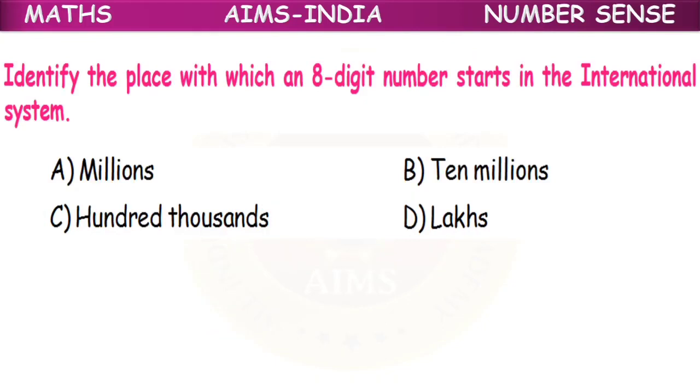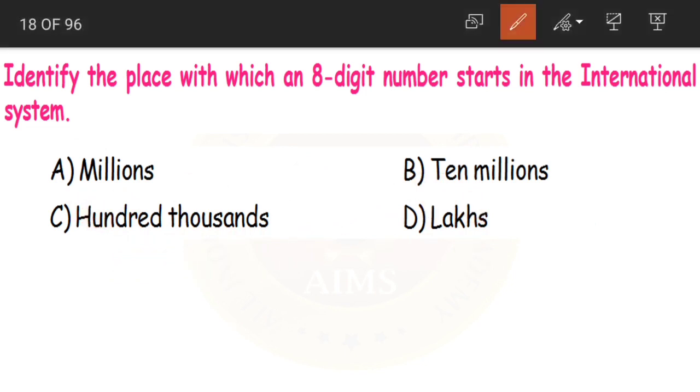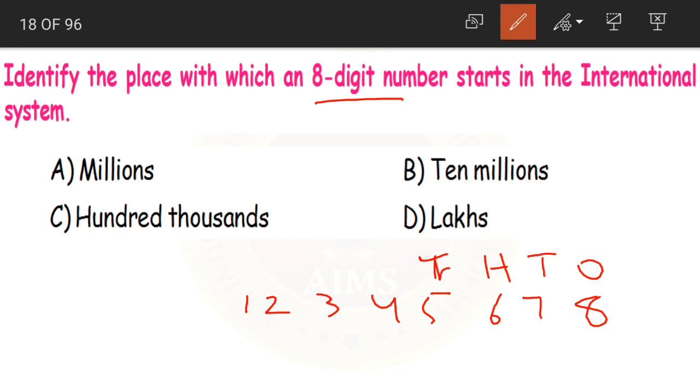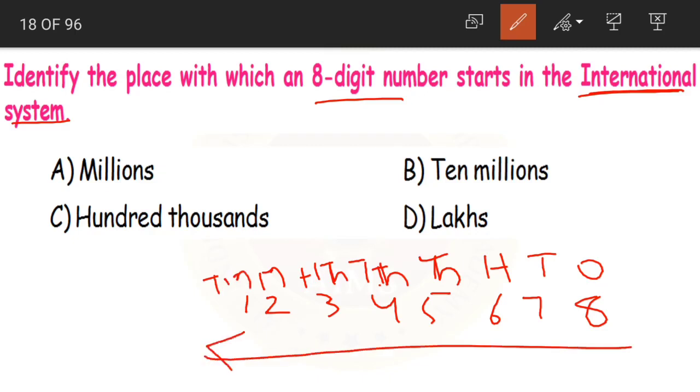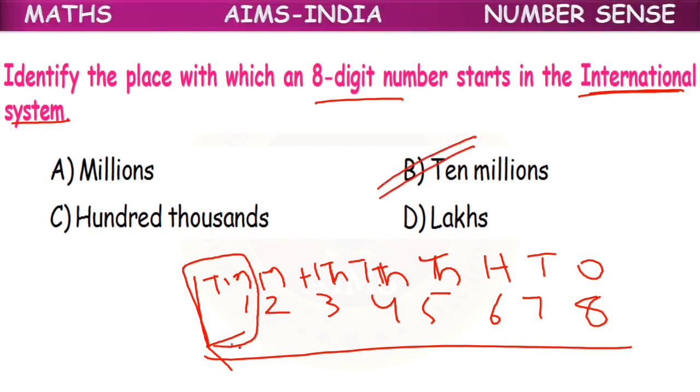Next question. Identify the place with which an 8-digit number starts in the international system. A. Millions. B. 10 millions. C. 100,000s. And D. Lakhs. Again children, if you want, you can first write 8 digits. Now start writing the place values. Ones, tens, hundreds, thousands, 10,000s. Remember this is the international system. So after 10,000s what do we have? 100,000s. Then we have millions and then 10 millions. Yes. So with which place does an 8-digit number start? From the 10 millions place. That is option B. Clear?